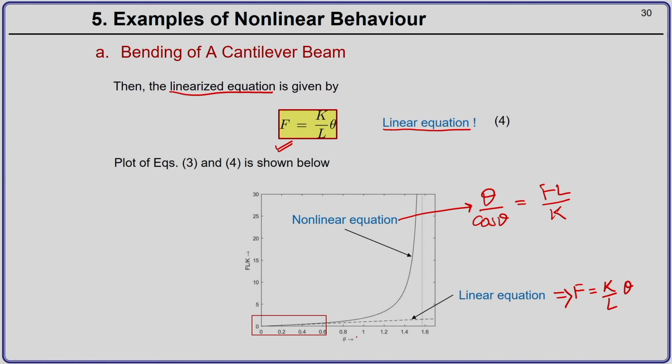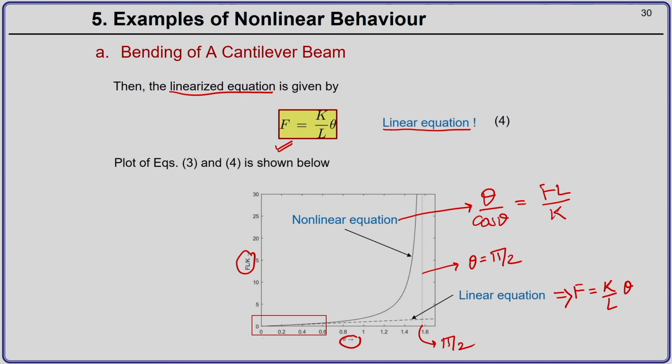On the x axis we have theta, on the y axis we have F L by K. We change theta from 0 to say pi by 2. This vertical dotted line is for theta equal to pi by 2.